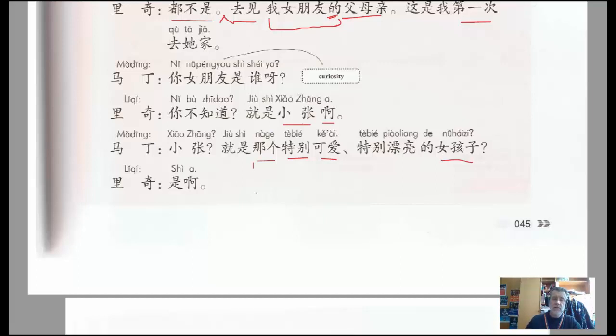So for your sakes, for something like the test and so on, if I was to ask you to outline what is the attributive of 女孩子, and if you think about it, 女孩子 is a noun. Well, in fact, 孩子 is a noun. And I would even go so far as to say that the 女 is really a characteristic of the 孩子. So what kind of child, young person is it? Well, they're female, but also we know now that they are especially cute and especially pretty. So all of that is this attributive